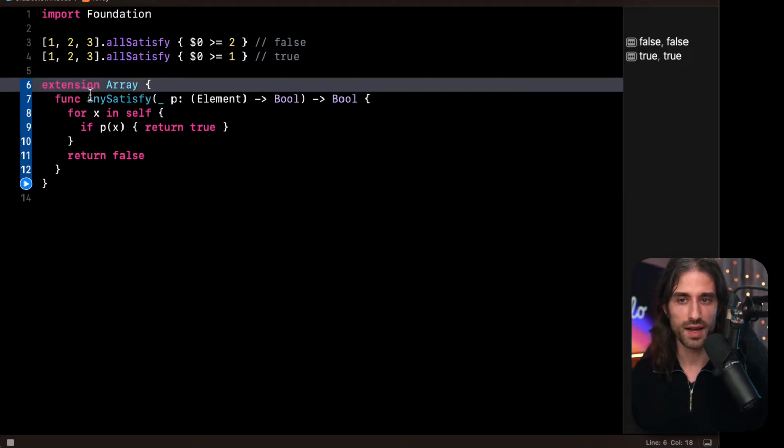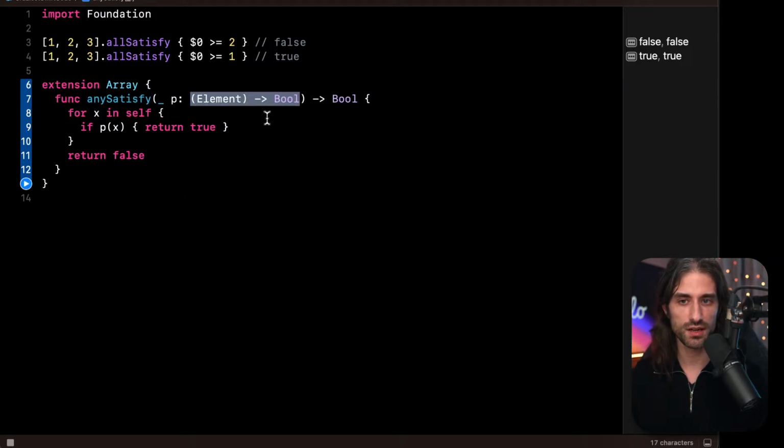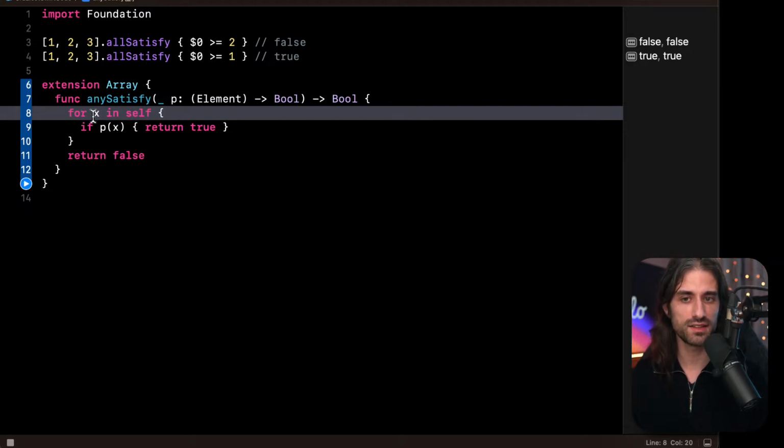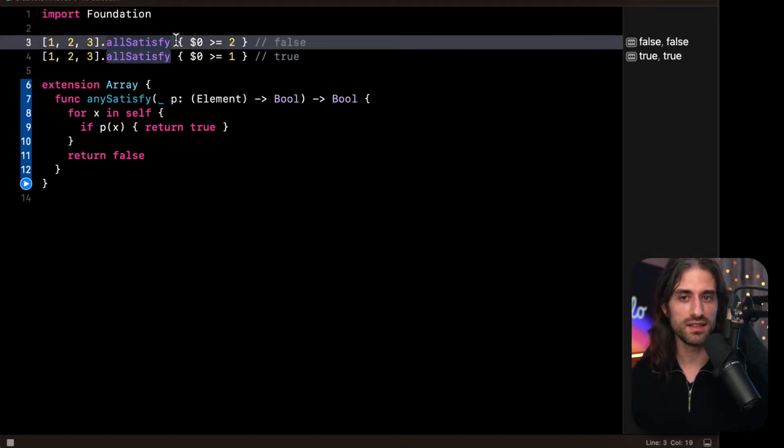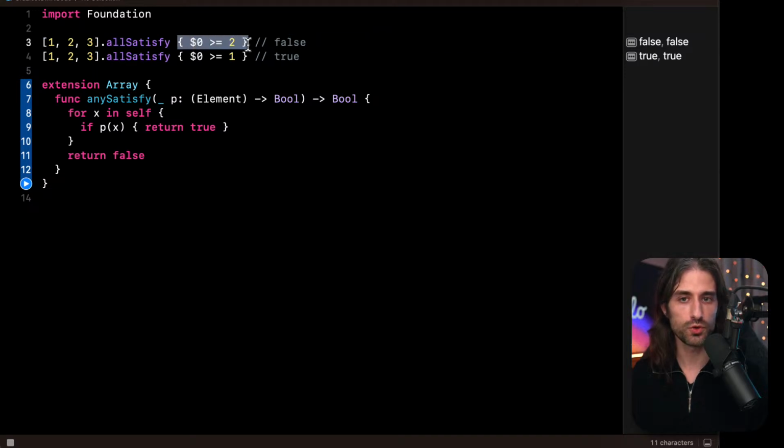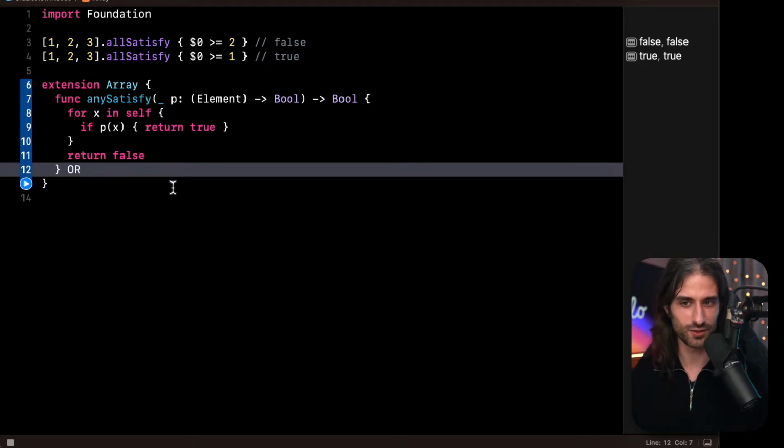So an extension on Array. And anySatisfy also takes the predicate right here. And what it does is that it also iterates over the array. But this time, as soon as it finds one element for which the predicate evaluates to true, anySatisfy returns true. So we can really see it. allSatisfy is a logical AND between all of the calls of the predicate over all of the values of the array. And anySatisfy is a logical OR between the calls of the predicate over all of the values of the array.